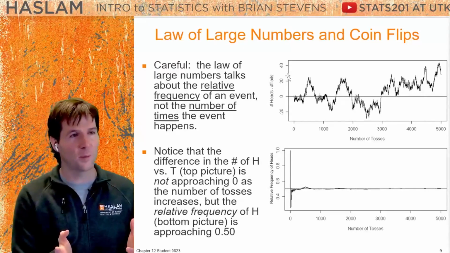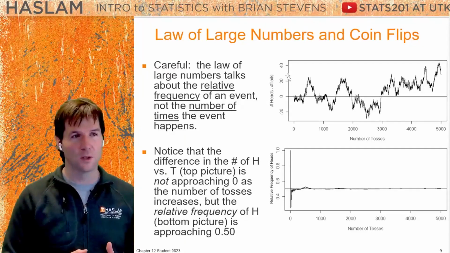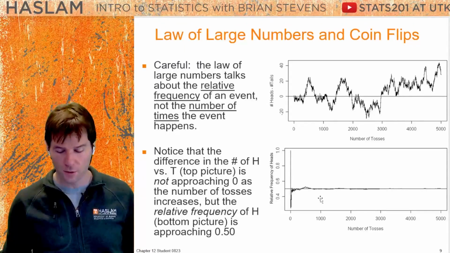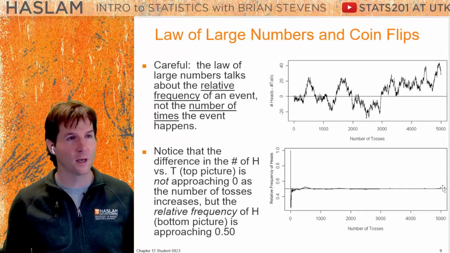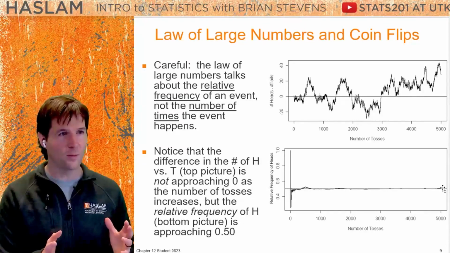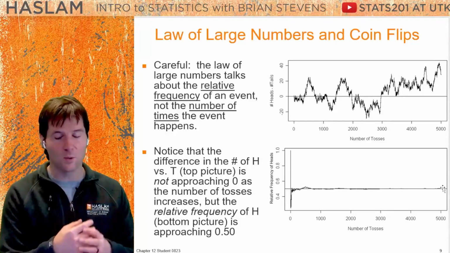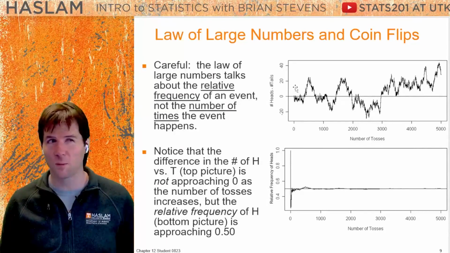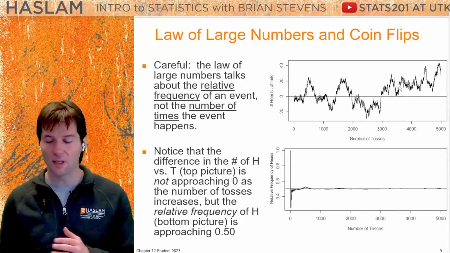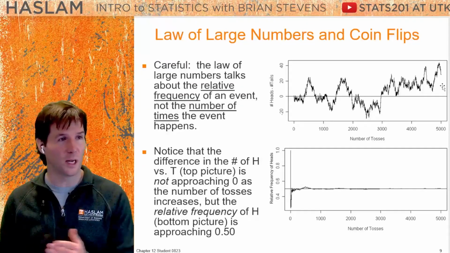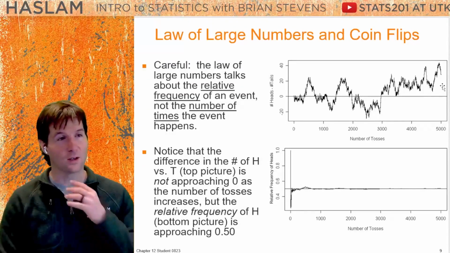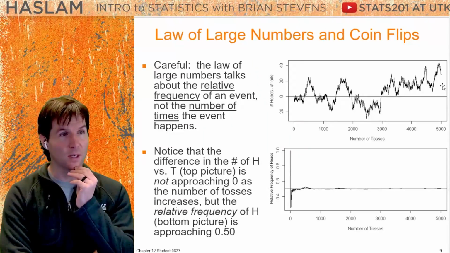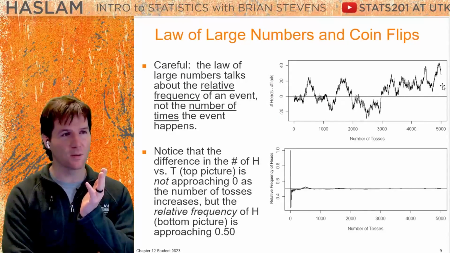Shouldn't it be a 50-50 coin flip? Well, after 5,000 coin flips, 22 extra on one side is nothing. And if you look at the law of large numbers down here, it shows you the coin is almost perfectly 50-50. You're always going to have a little bit extra or a little bit off because it's never perfect, and you just get better and better estimates as you get more data. And think about this. Being 10 off when you do 20 coin flips would be pretty crazy. That'd be all 20 heads. But being 10 off with 5,000 coin flips would be nothing. It'd be something like 2,495 to 2,505, which is fractions of a difference.